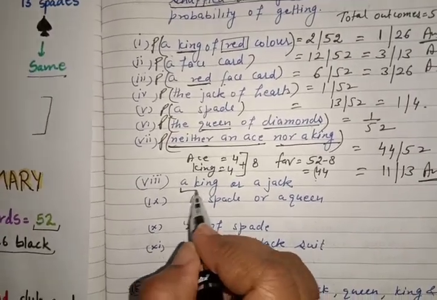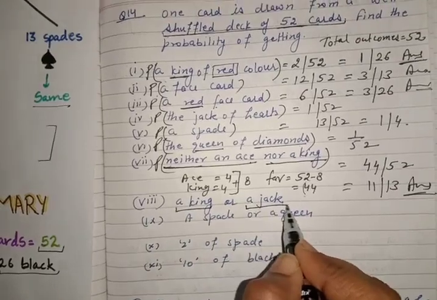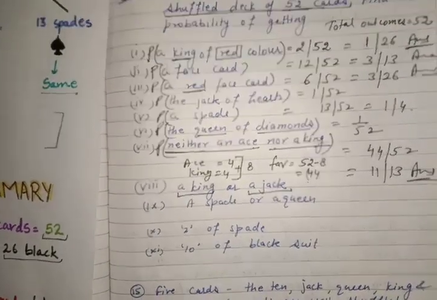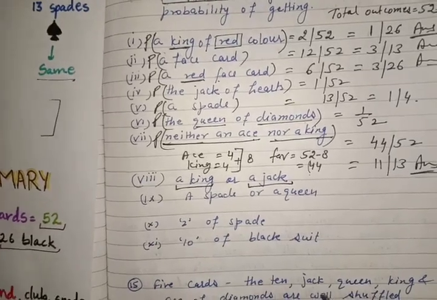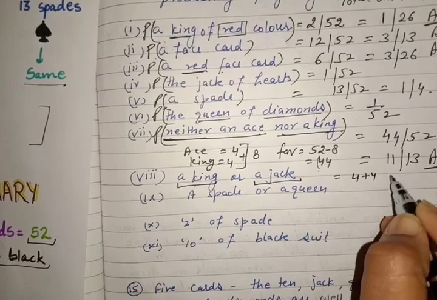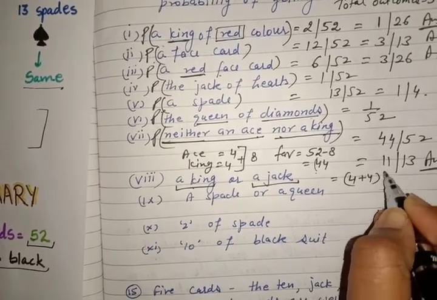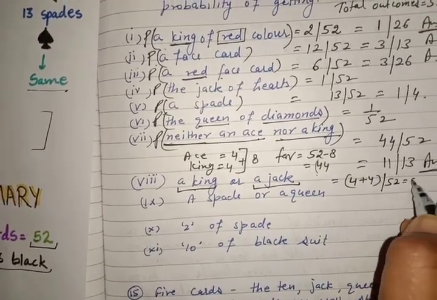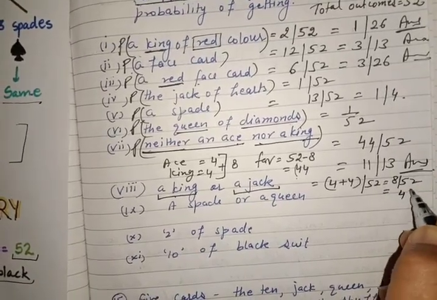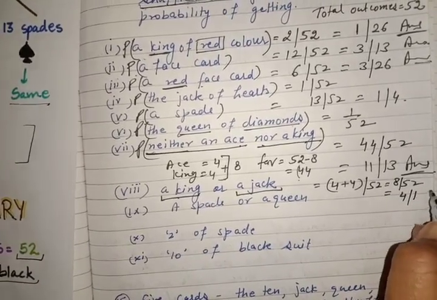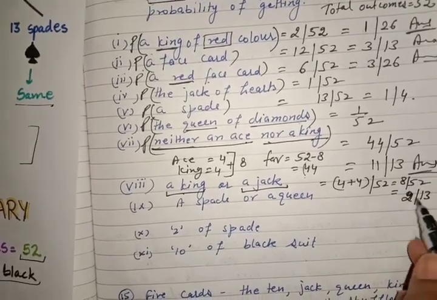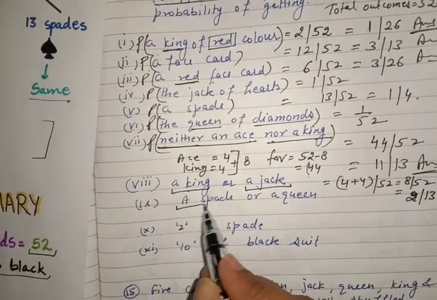A king or a jack. No condition is given here. A king, either a king or a jack. So 4 plus 4 is the favorable and upon total 52. So 8 upon 52. When you will solve, you will get 4 upon 2 upon 13.